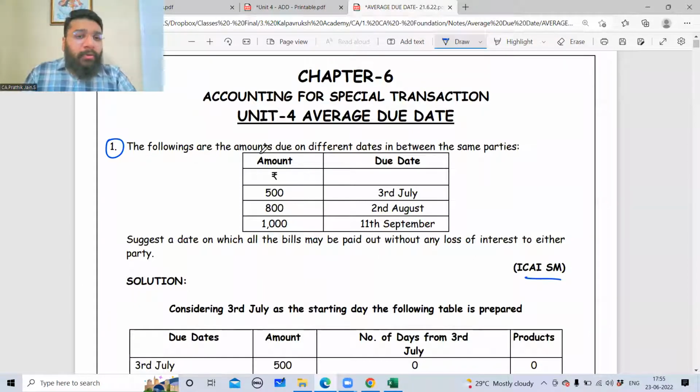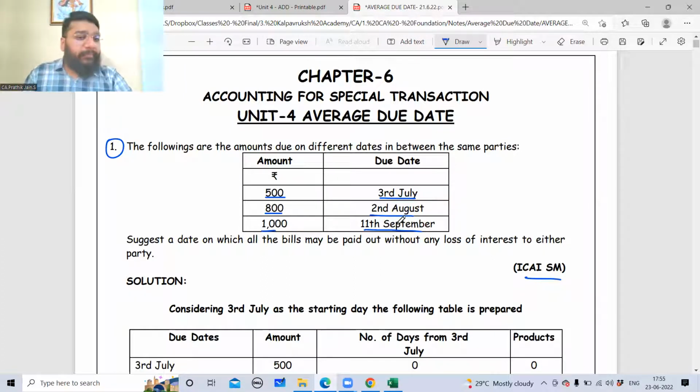The following are the amounts due on different dates between the same parties. Let's suppose this is Mr. B. B has agreed to pay Mr. A 500 rupees on 3rd of July, 800 rupees on 2nd of August, and 1000 rupees on 11th of September.